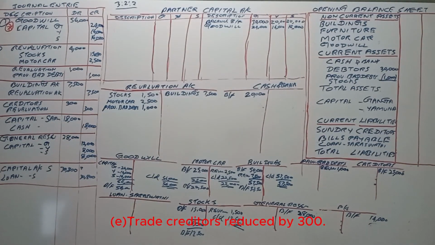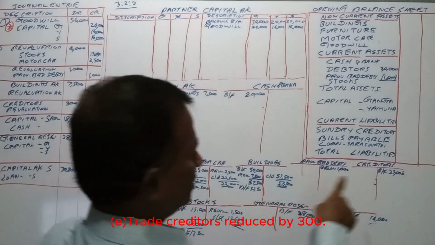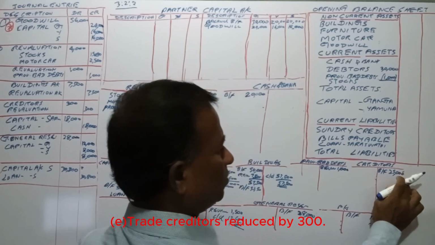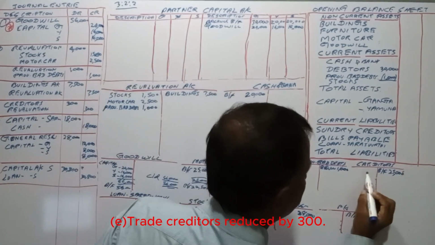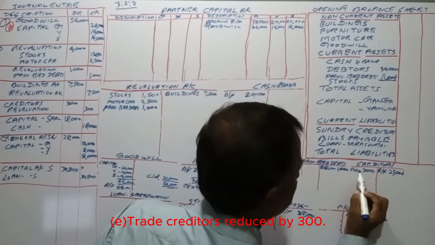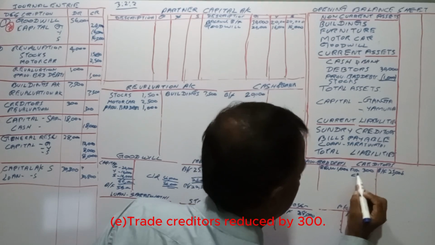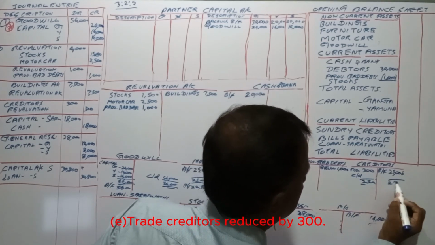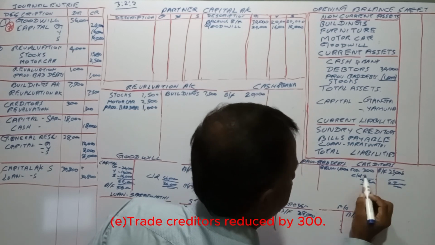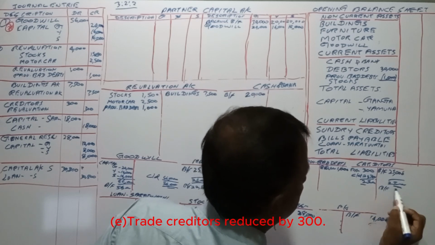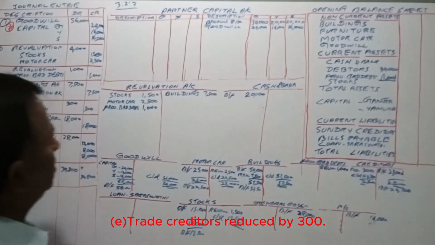Trade creditors reduced by 300. The trade creditors balance is 25,000. Reduced means we have to credit it to revaluation. Then the carrying down value will be 25,000 minus 300, that is 24,700.